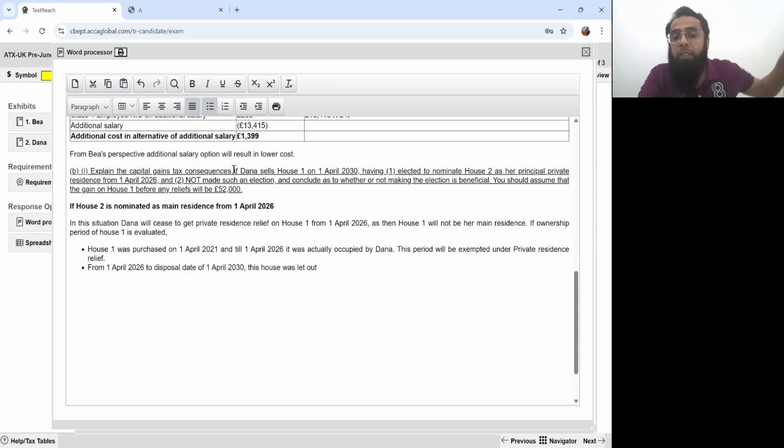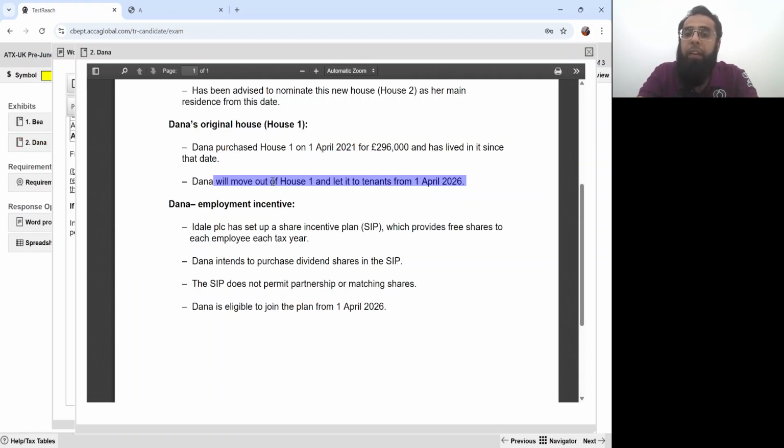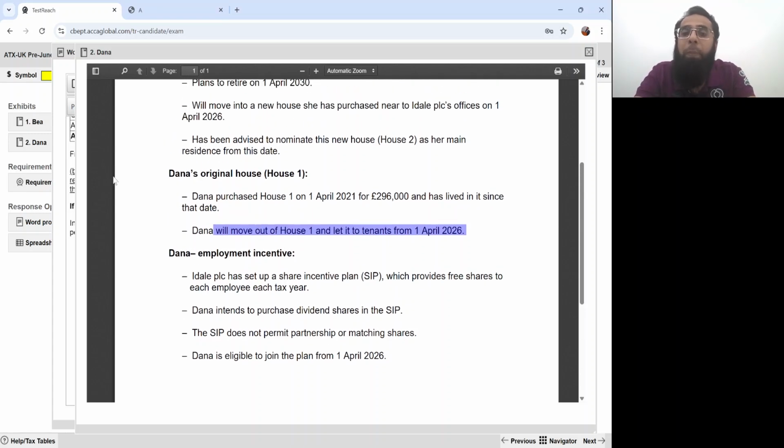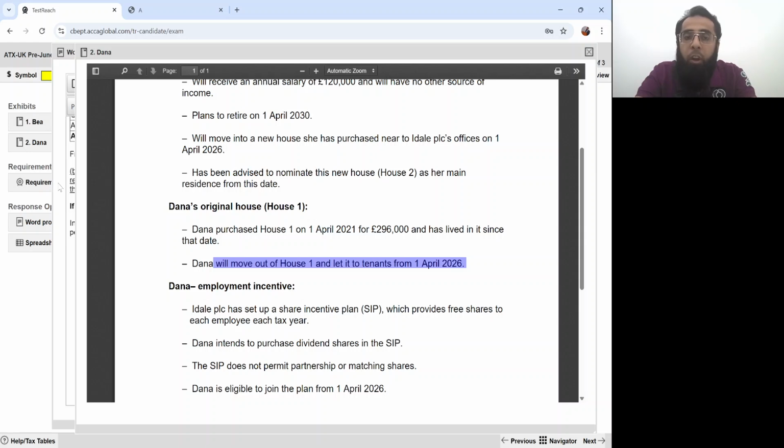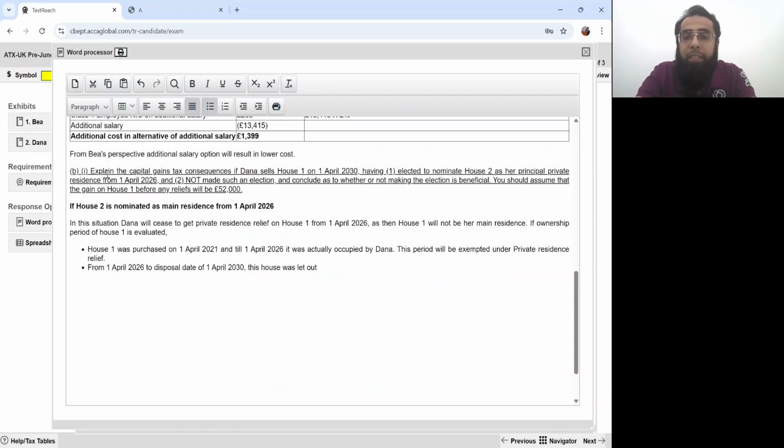Okay, this house was let out. It's clearly stated here. You can go and look at it. Then I will move out of house one and it will be let out to the tenants. And house one is planned to be sold on 1st April 2030, as it is written, that if Dana sells the house on 1st April 2030.